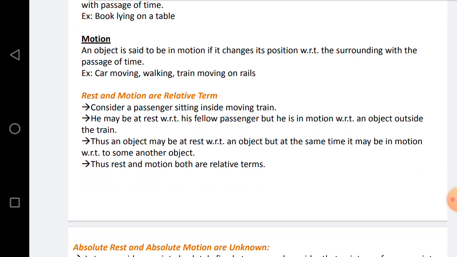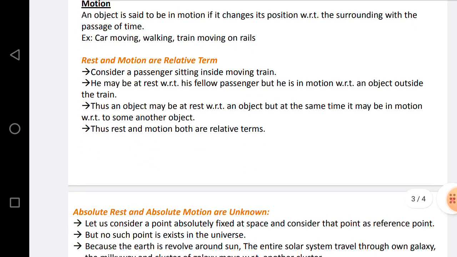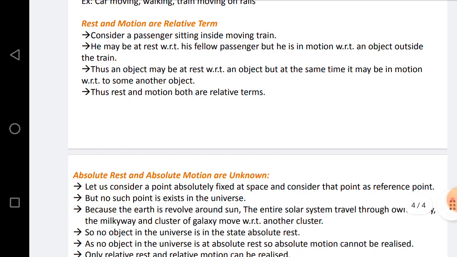Thus, an object may be at rest with respect to one object, but at the same time it may be in motion with respect to some other object. Thus, rest and motion are both relative terms.